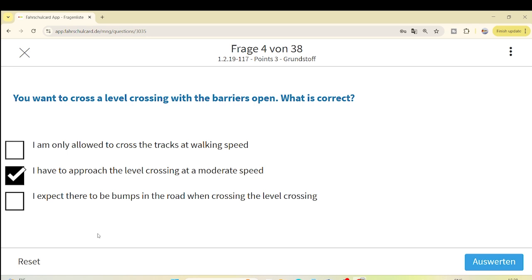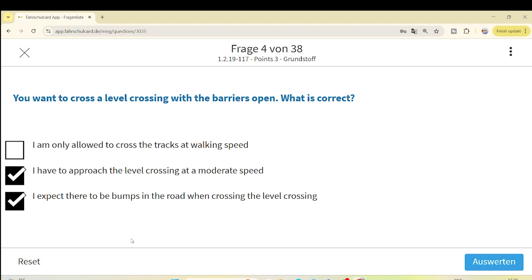What is the moderate speed allowed as per the current situation of the road? It's a Bundesstraße, maybe inside a city, it depends. So always a moderate speed, continuously watching the right and left side, and being careful and attentive about the other traffic. I expect there to be bumps in the road when crossing the level crossing. That makes much sense.